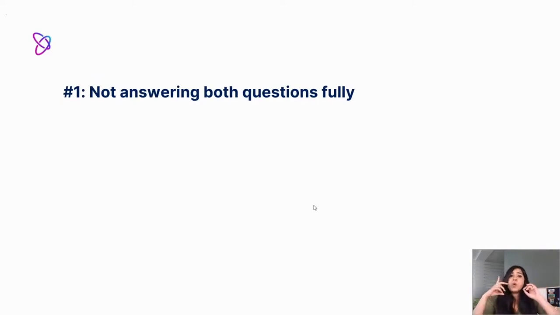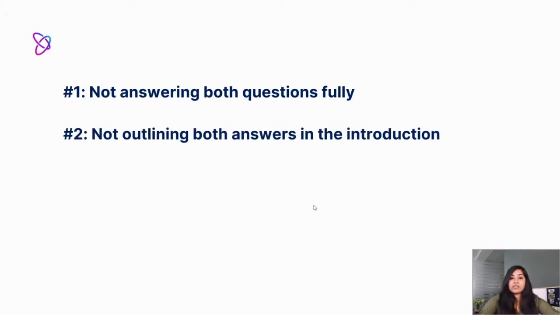So we'll just pick one question to answer and we'll submit our answer. The problem with this is if you do that, you will lose marks when it comes to the criteria of task response or task achievement, right? Because you're not answering both parts of the question. So make sure that when you are attempting this during your practice sessions as well, that you have answered both parts of the question. All right, so that's mistake number one, and the solution for that.